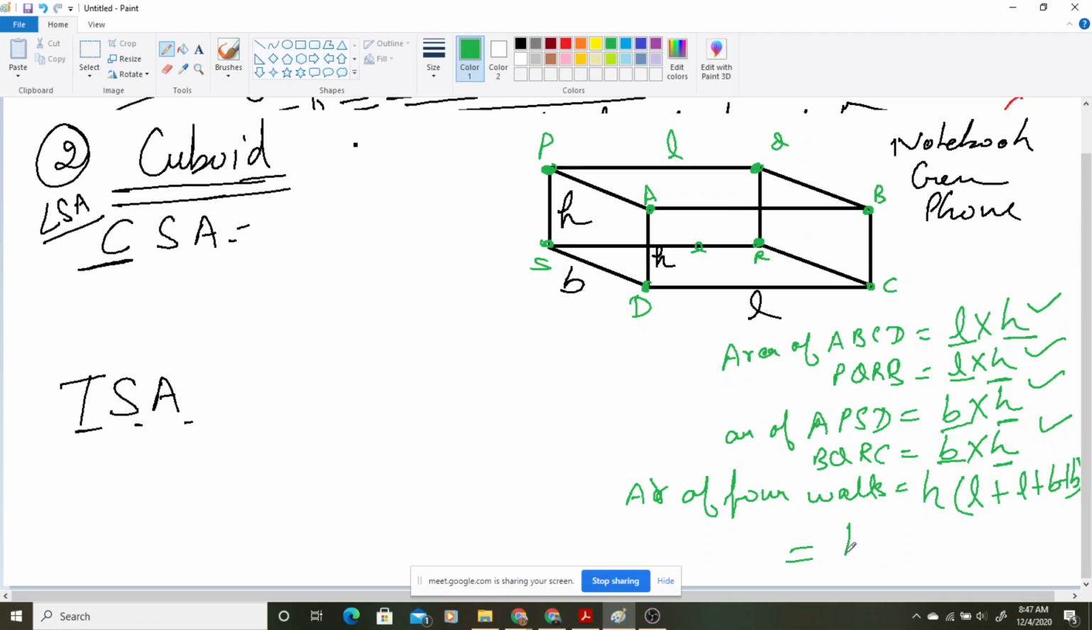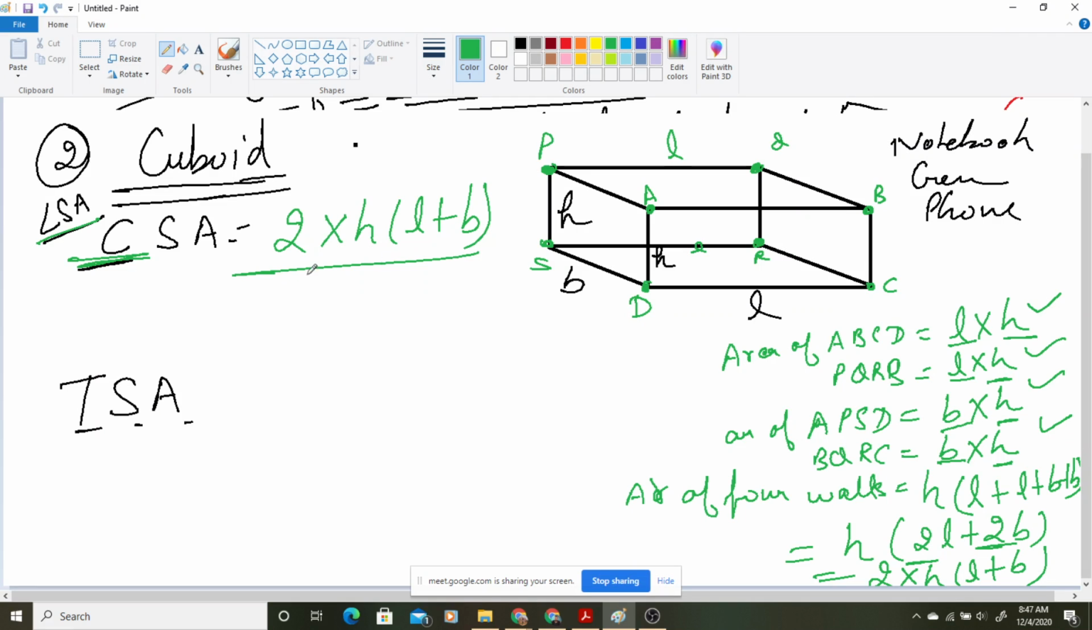So that means it is L H 2 times L plus 2 times B. So you can take this 2 also common now. इस 2 को भी common ले सकते हैं. So it will be 2 into H L plus B. So whenever you are going to find CSA or LSA of a cuboid, what formula you will be using? 2 multiply by H L plus B. This formula you will be using to find the CSA of a what? Cuboid. Sir, in 8th we learned another.